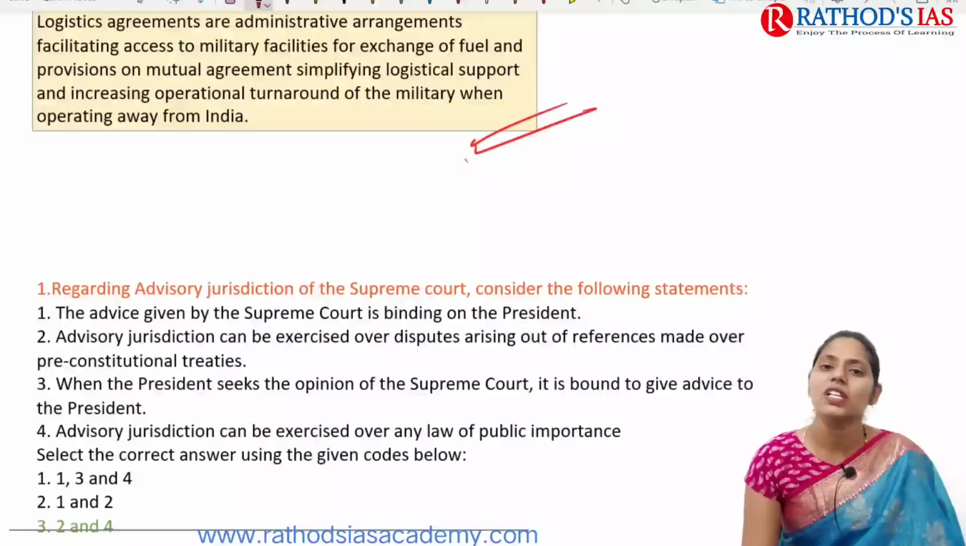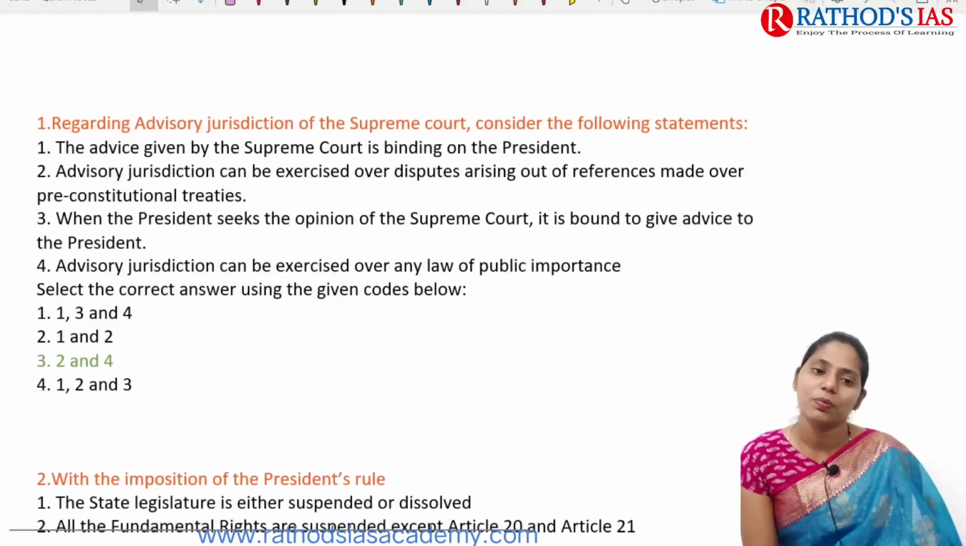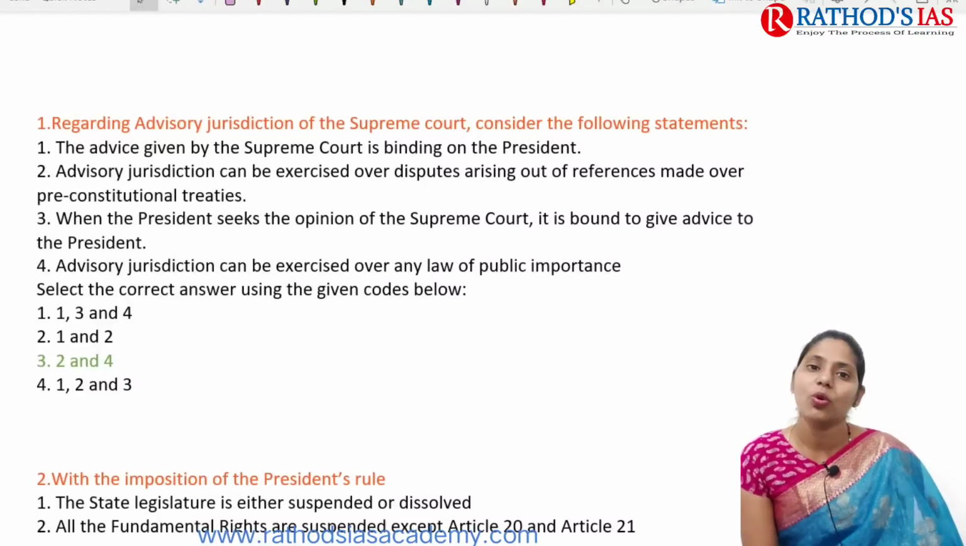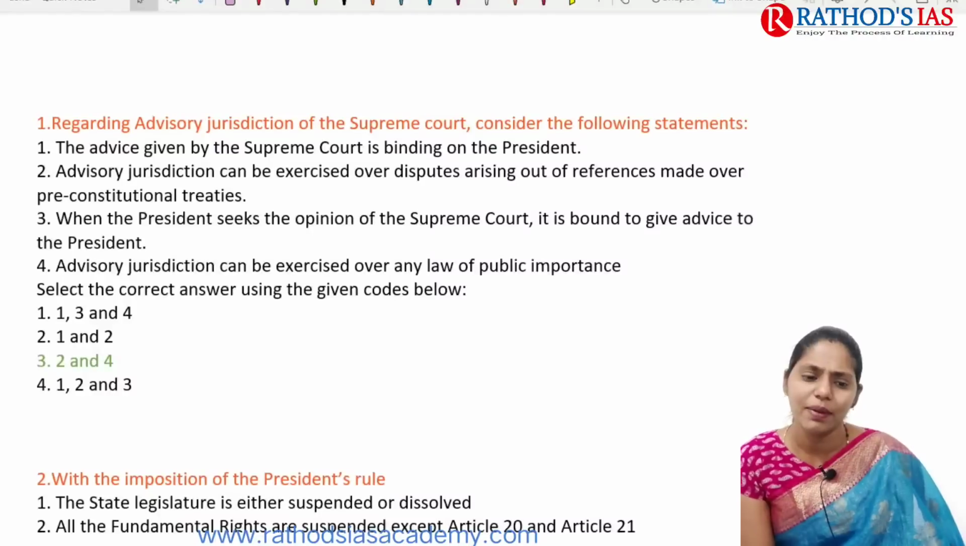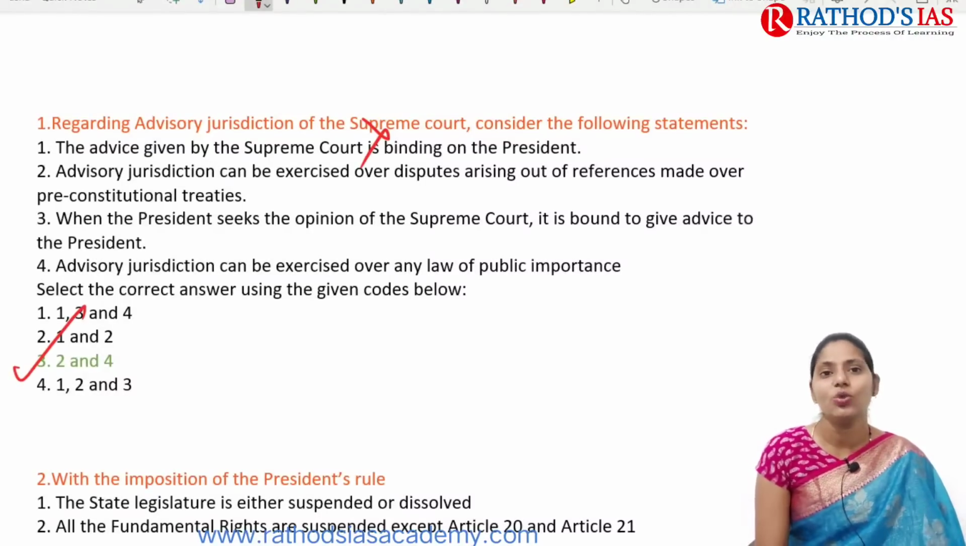And now let us see yesterday's question. The first one is regarding the advisory jurisdiction of the Supreme Court, which mainly comes under Article 143 of the Indian Constitution. The first statement says the advice given by the Supreme Court is binding. It is not at all binding, so you can eliminate the first statement. If you eliminate the first statement, the answer will be 3, 2 and 4.